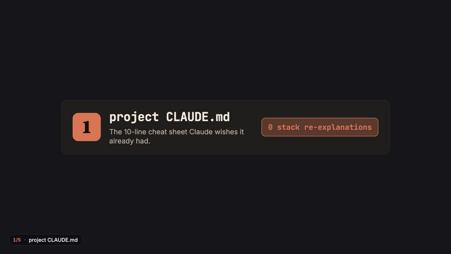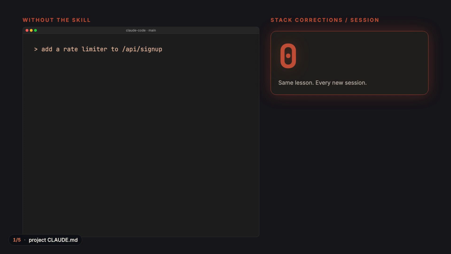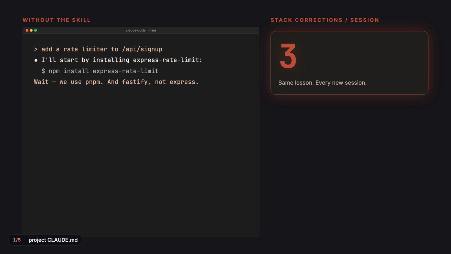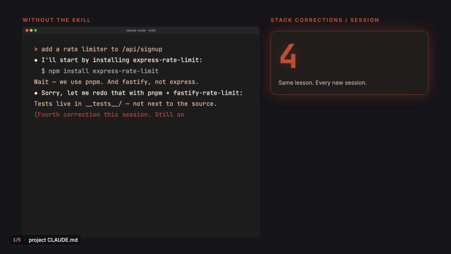1. Project CLAUDE.md, the one to start with. Without it, Claude opens with npm install. You correct it to pnpm, it picks express. You correct it to fastify, it writes the test next to the source, you correct it to _tests. 4 corrections, still on prompt 1.